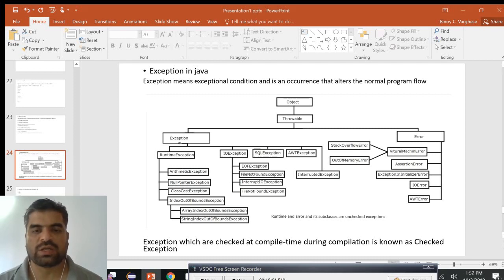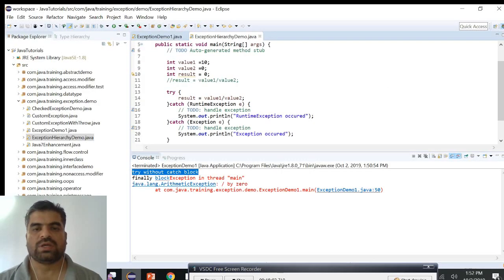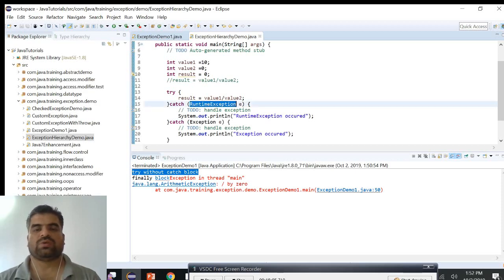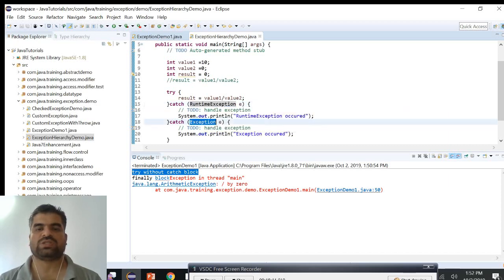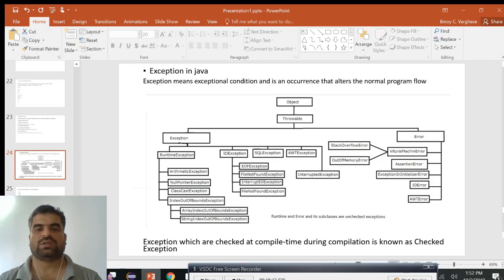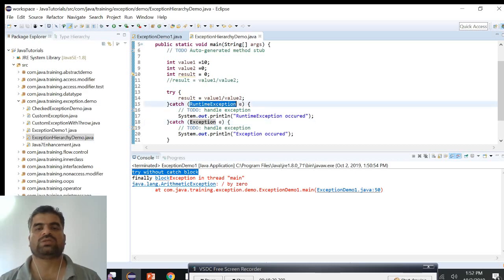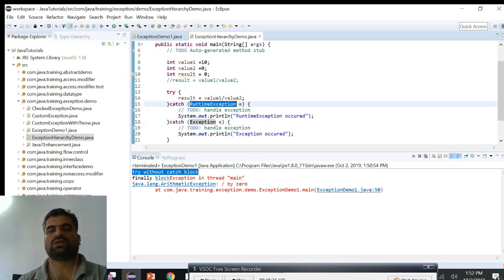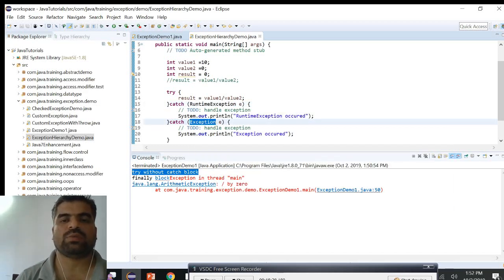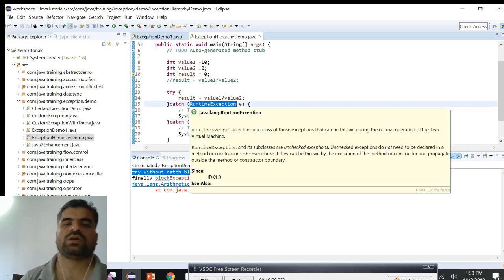RuntimeException again has subclasses, correct? So the flow is that the child should be handled first. We can see that RuntimeException is the child class of the Exception class. Exception is the parent class, RuntimeException is the child class. So the child class should be handled first, then the higher exception class should be handled. This is how multiple catch is handled.